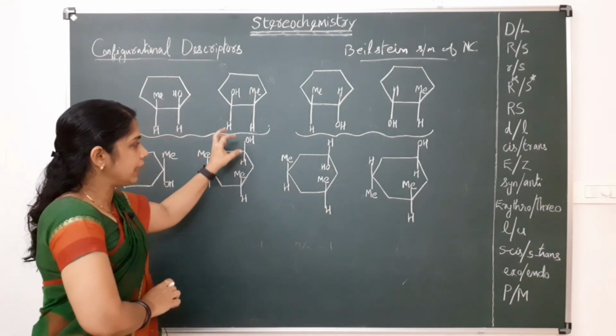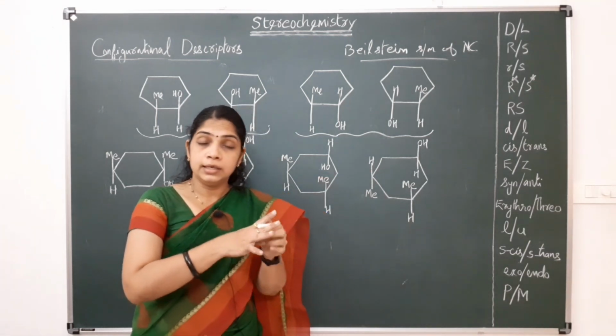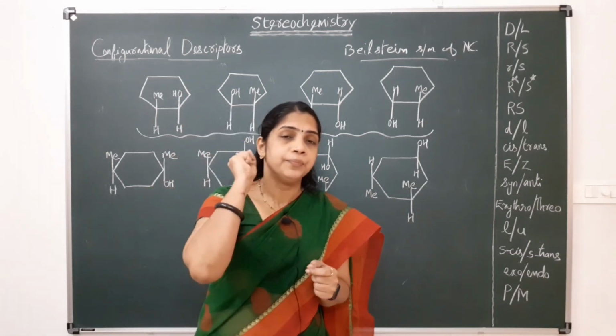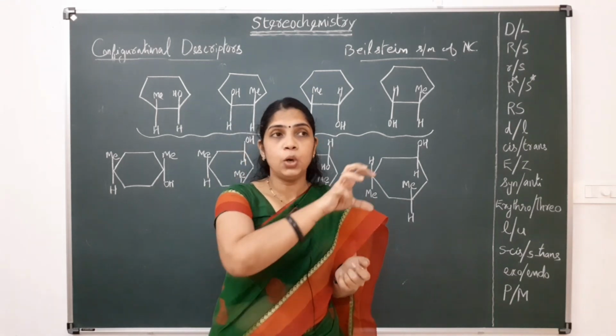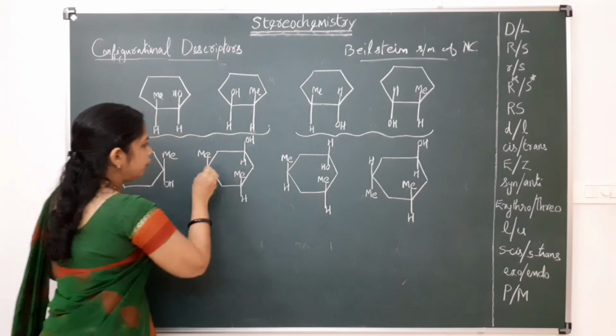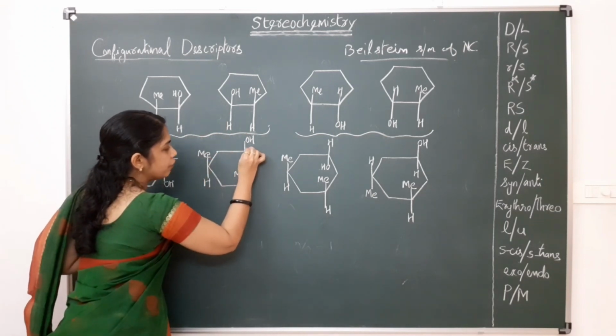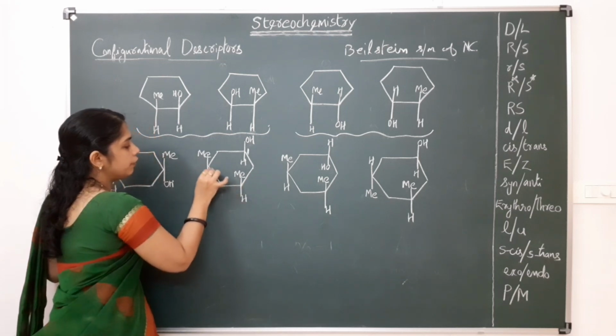So here we have to take one group as a reference group, and the reference group has to be selected in such a way that it belongs to the lowest locant. Lowest locant means if you are giving the number, this will get the first number. Okay, this is first carbon, this is second carbon, this is fourth carbon, fifth one, sixth one.